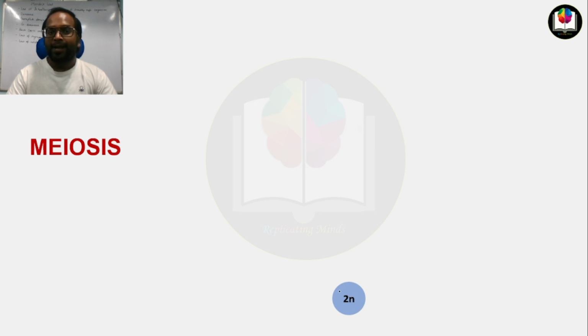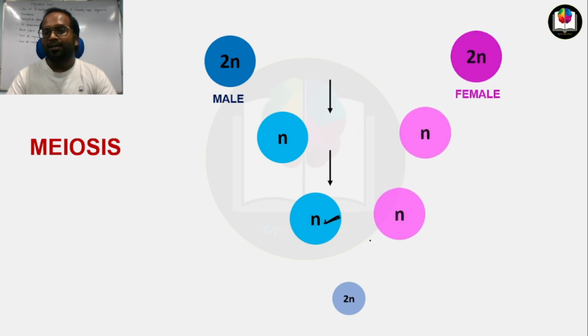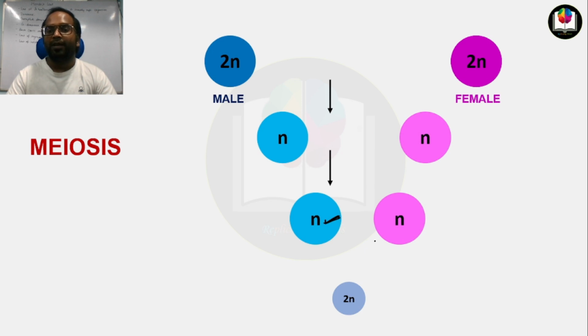Now you will understand in a better way. A zygote has a diploid condition. It means it has two sets of chromosomes. That's why the 2n is written here. So in a zygote, one set of chromosomes comes from the male parent and another set of chromosomes comes from the female parent. That's why you can see the 2n condition here.